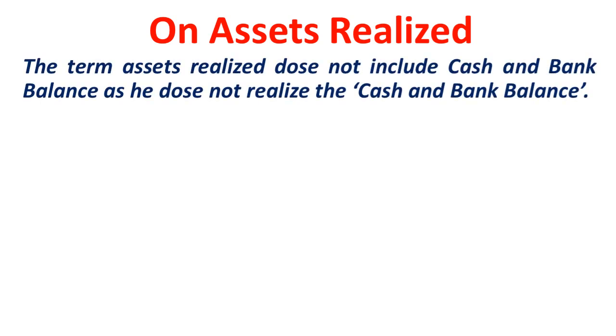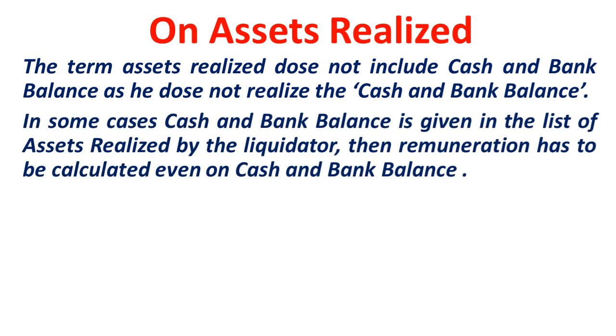First one is on assets realized. When you talk about the calculation of remuneration on assets realized, you must understand that the cash and bank balance is not at all included in assets realized, because these are already realized ones. But sometimes in the question, the cash and bank balance will be given in the list of assets realized. Then we need to consider cash and bank balance even for calculation of liquidator's remuneration. That is most important. Clear?